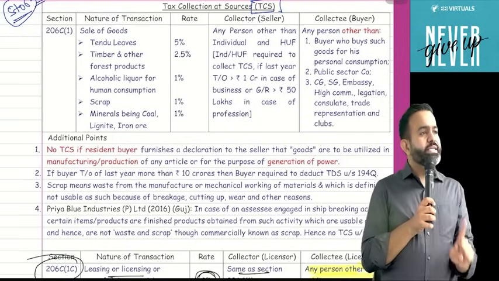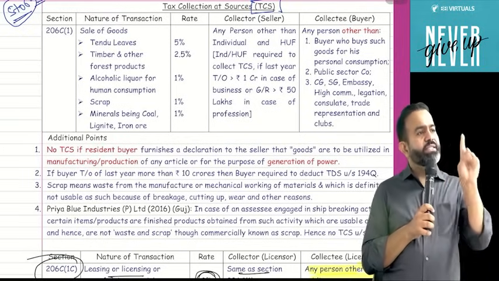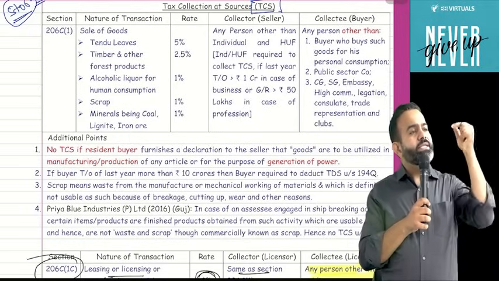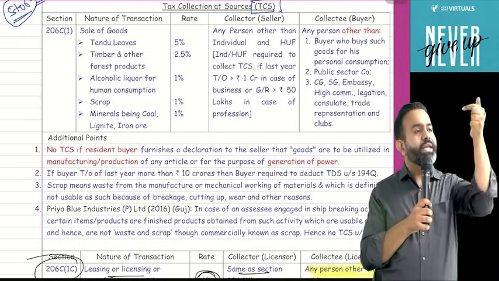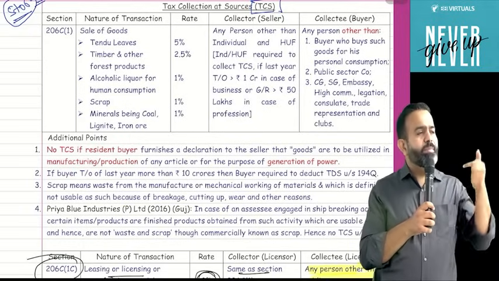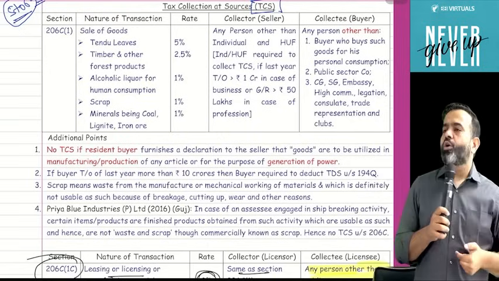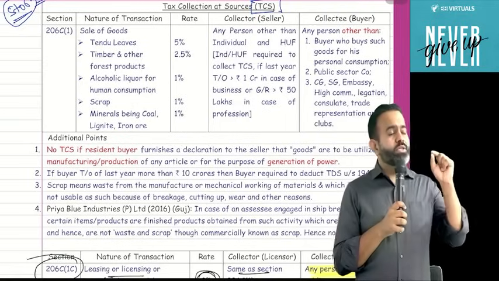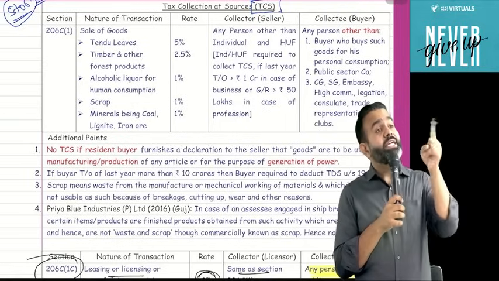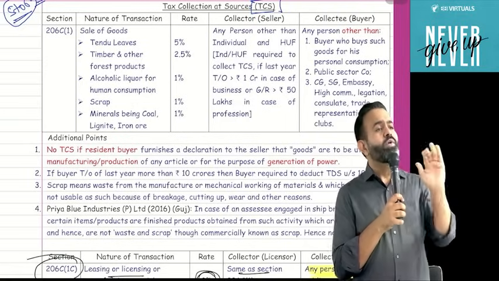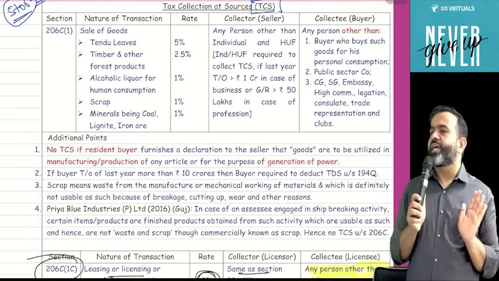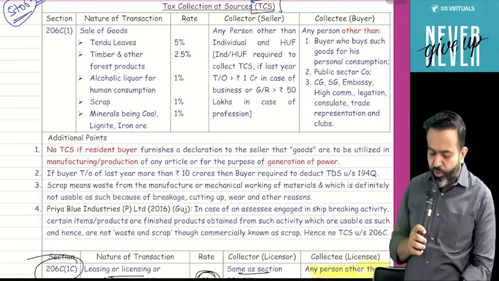Right answer is yes. CBDT clarified that TCS is not applicable due to that declaration given by the buyer, that the buyer is going to use those goods for manufacture of any other goods or power generation. Then TDS under section 194Q will apply if other conditions of 194Q are satisfied. You got my point or not?